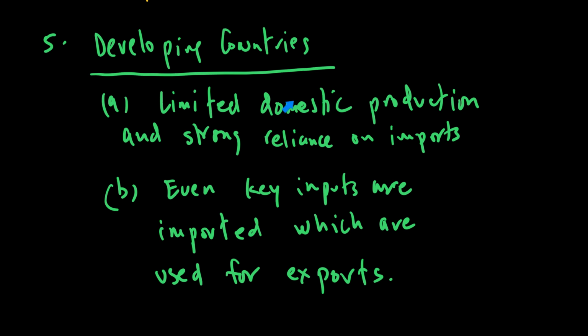Pakistan has limited domestic production when it comes to cars, when it comes to, for example, computers, when it comes to a lot of goods, and that's why there's a strong reliance on imports, because our consumers do not get domestic substitutes available. And the second point, which is important to understand, is that even key inputs are imported which are used for exports. Like currently, for example, Pakistan imports a high amount of oil, and that results in a current account deficit, that its imports are strong.